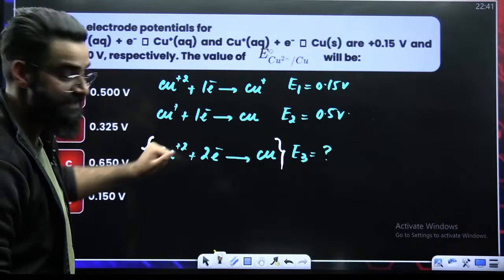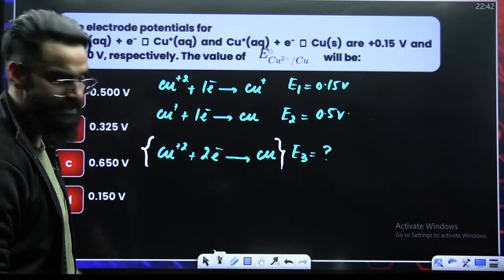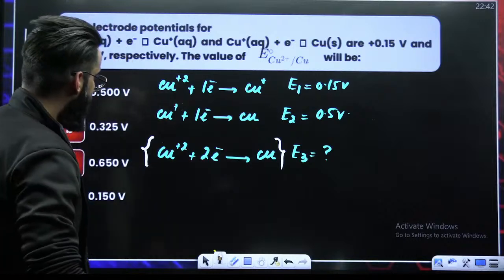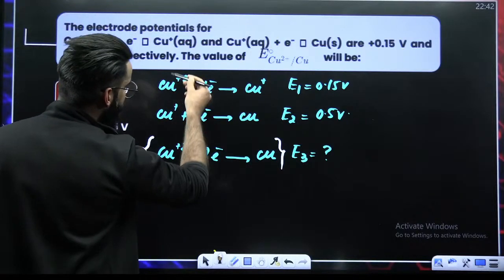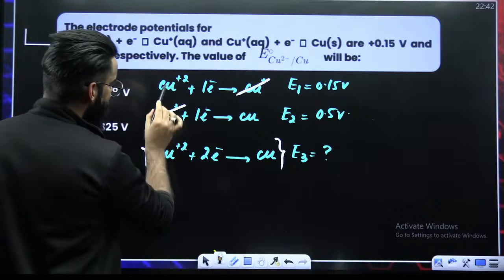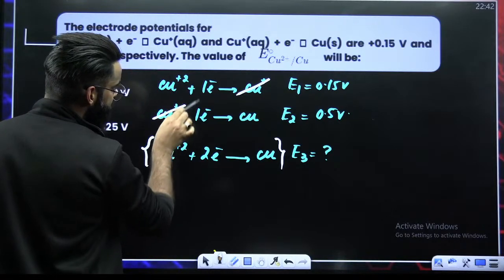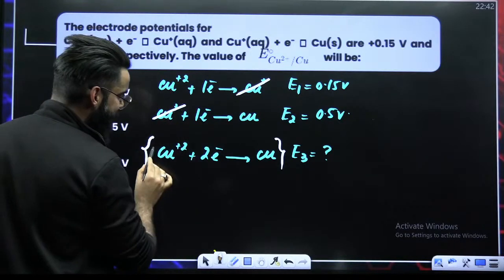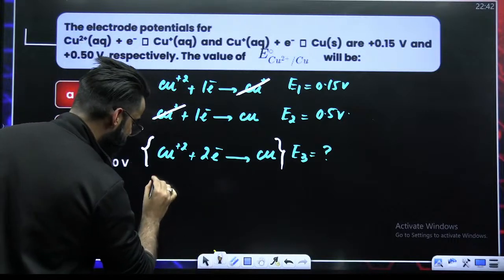Now, how do we make this reaction? The point is, how do we make this reaction? If I do one thing, if I add 1 and 2, this Cu+ gets cancelled. This becomes Cu2+ plus 2 electrons gives Cu. So can I say third reaction I'm getting?